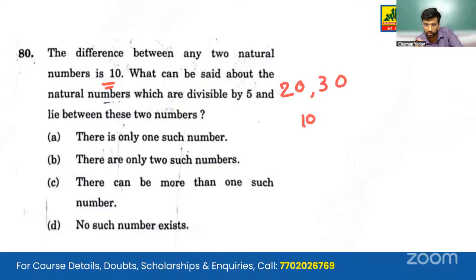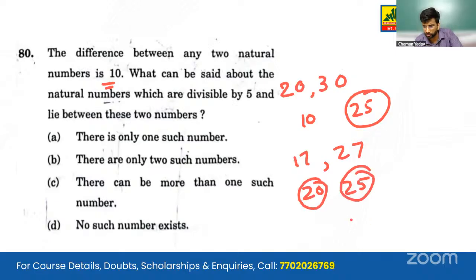So what can be said about the natural numbers that are divisible by 5 and lie between the two? 25 comes in between, which is divisible by 5. But we can take any of the more 2-digit numbers or 3-digit numbers. We can take the example of 17 and 27. The numbers which are divisible by 5 that come in between are 20 and 25. So here we are getting one number, there we are getting two numbers. So we can say that there can be more than one such number. So C will be our correct answer.